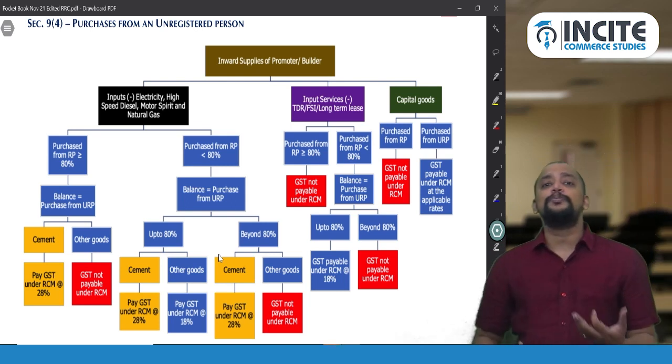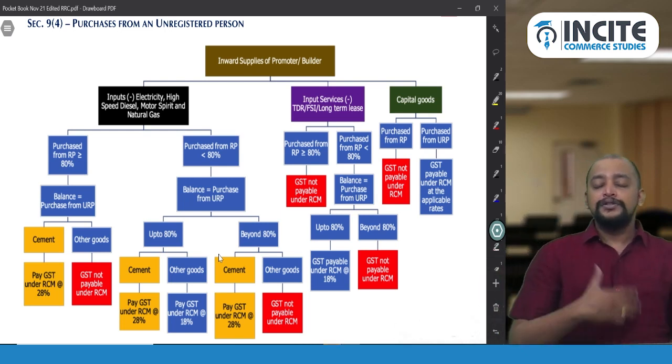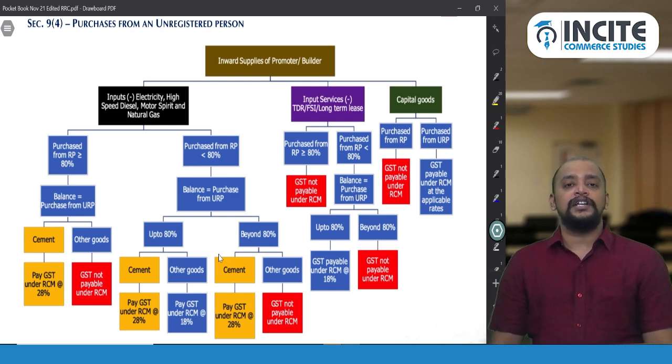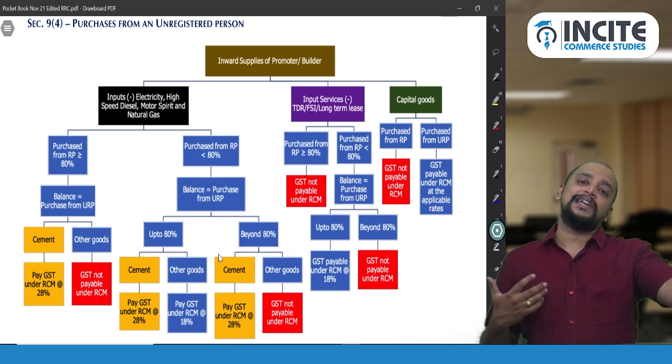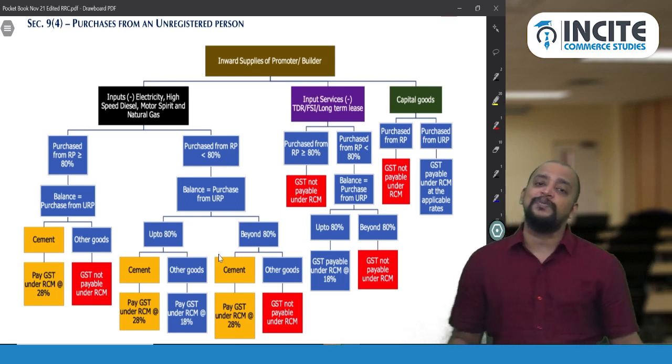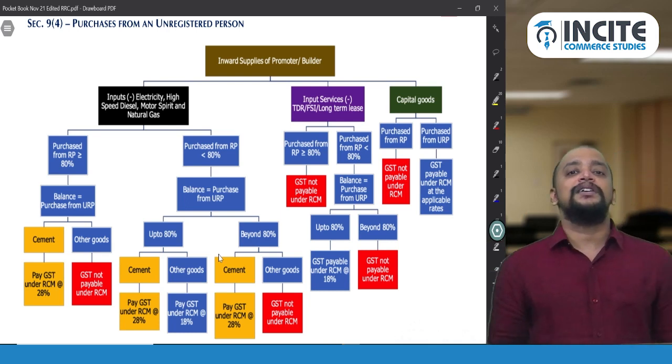So they will plan to purchase it from an unregistered person. If they start purchasing from an unregistered person, then there is no GST burden on them, and it is a loss of revenue to the government. So what the government is saying is that if they are making purchases from an unregistered person, they need to pay GST under RCM, which means it is as good as purchases from a registered person.